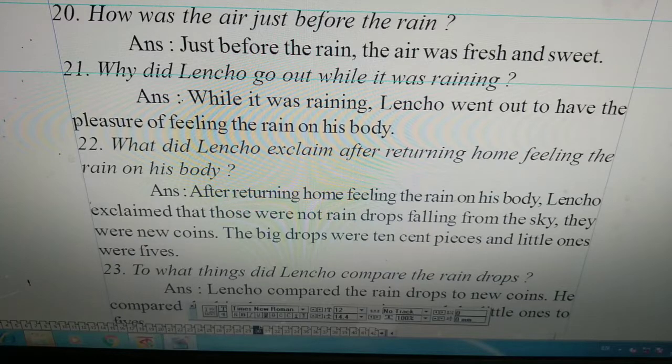Although they are little ones, they can also contribute in increasing the production of his cornfield. So the answer will be, after returning home, feeling the rain on his body, Lencho exclaimed that those were not raindrops falling from the sky. They were new coins. The big drops were 10 cent pieces, and little ones were 5s.